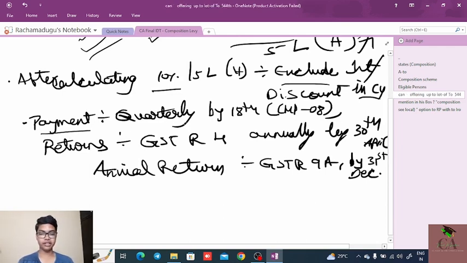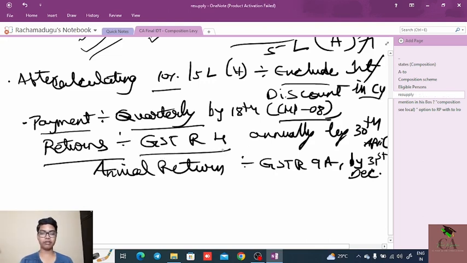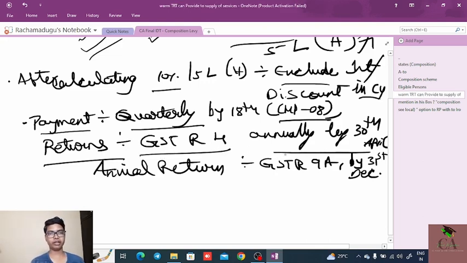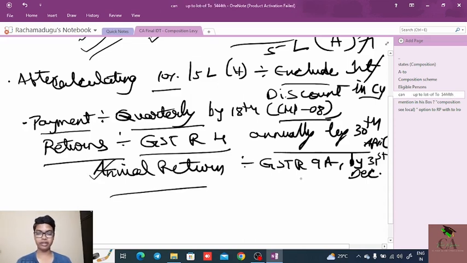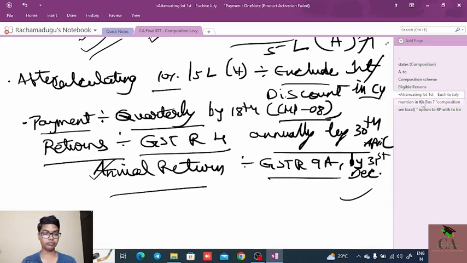Next, payment. The composition taxable person needs to pay the tax on a quarterly basis by the 18th of the next month after the completion of the quarter. That is in the form called CMP 08. This is, I think, the payment challan. Next, returns. Returns need to be filed in GSTR 4 annually by 30th April, once the financial year ends. And the annual return needs to be filed in the form GSTR 9A by 31st December.